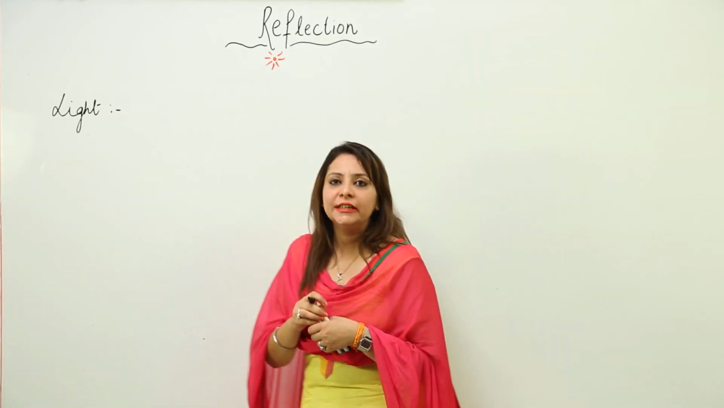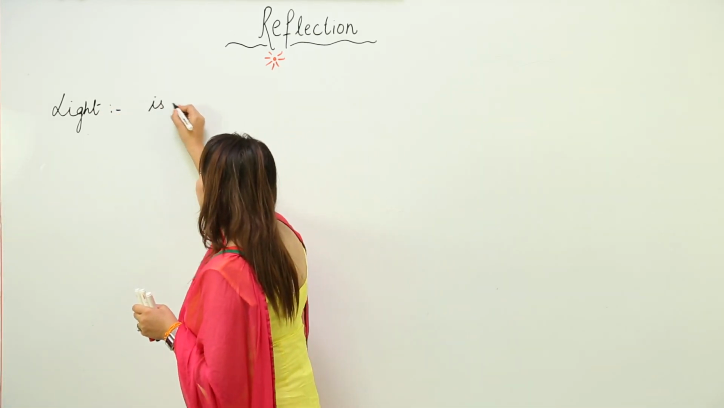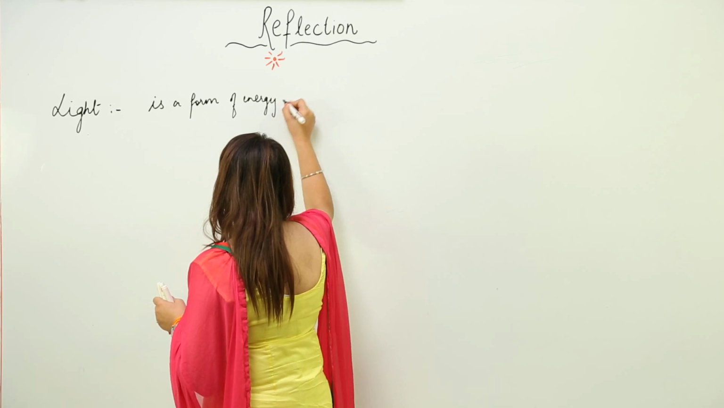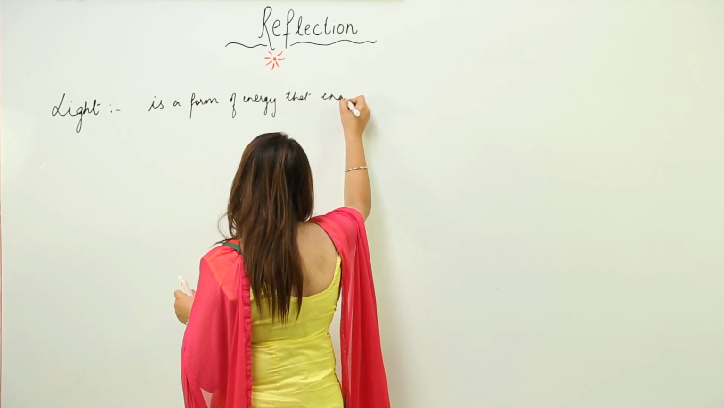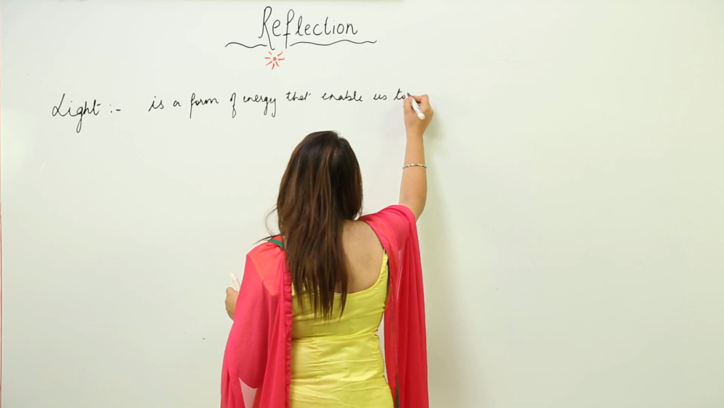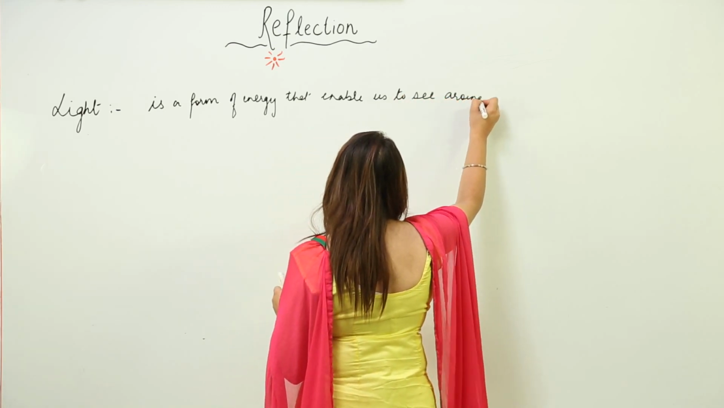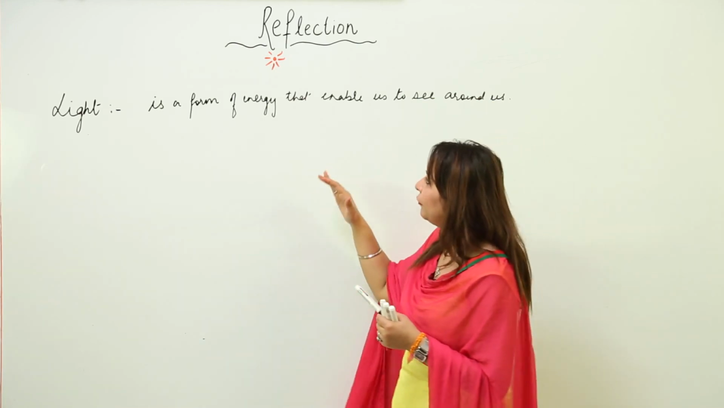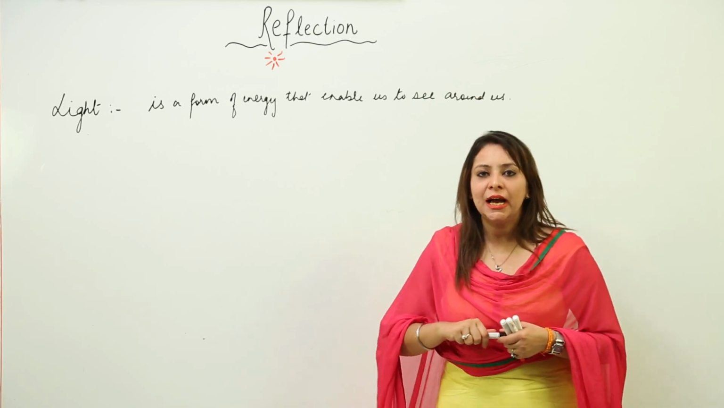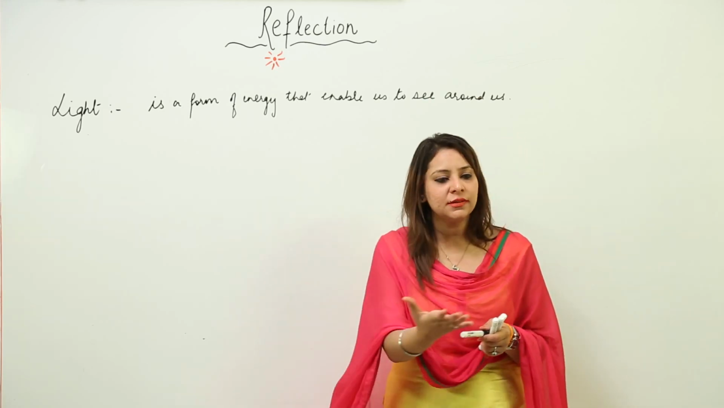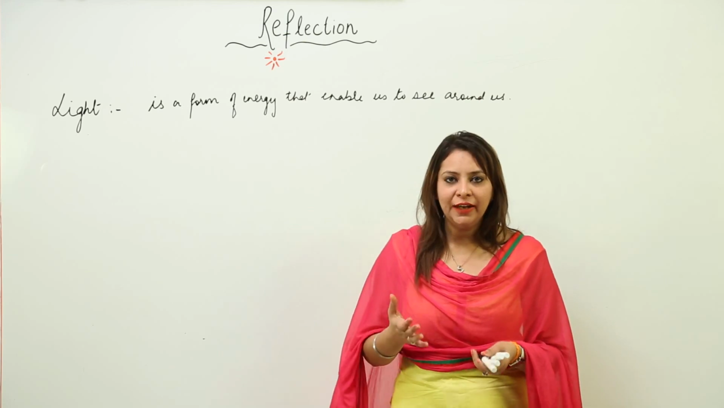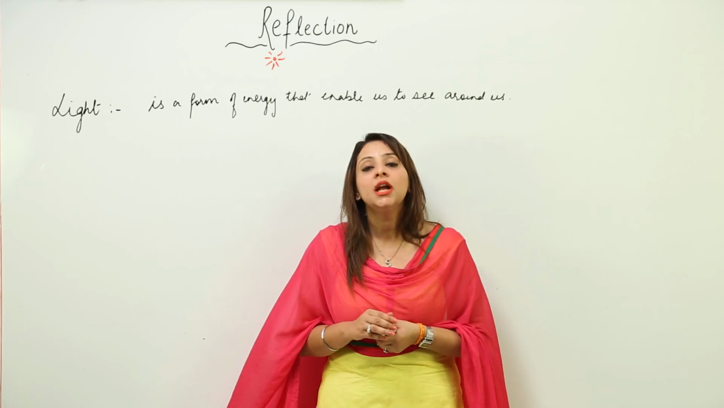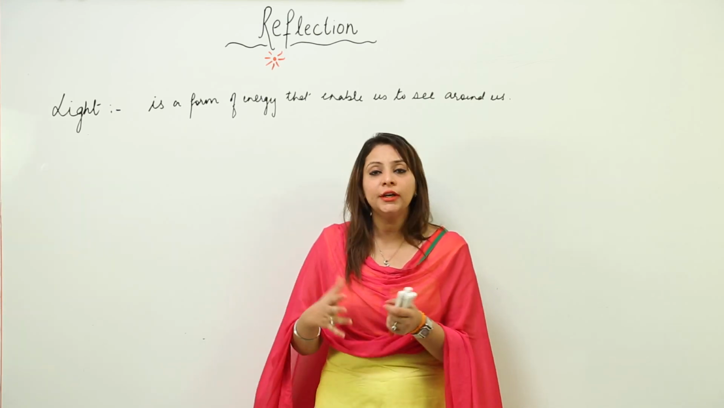Till now, you have learnt that light is a form of energy that enables us to see around us. That means you can see the table, the bed, the chair just because of light. But if there isn't any light in the room, suppose you enter a cinema hall, you are not able to see your seat, you are not able to locate it.